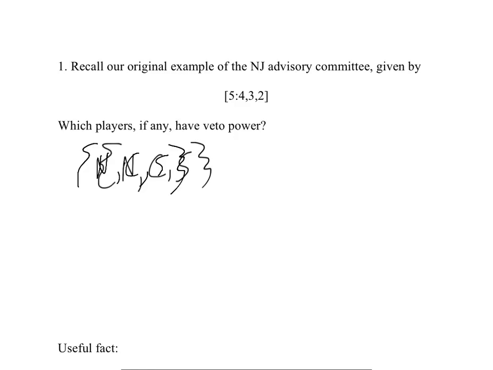It will turn out to be very useful to do this analysis just in terms of the Grand Coalition. So what would it mean for N to have veto power? It would mean that the other players, C and S, could not put together enough votes to pass a motion. Well, here, where the quota is only 5, C and S do have enough votes between the two of them. 3 plus 2 is 5. So C and S do have just enough votes to pass a proposal without any help from N. So that means that N does not have veto power.